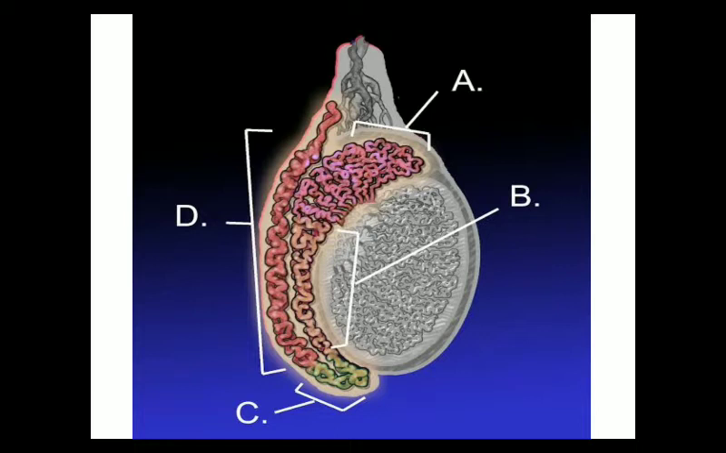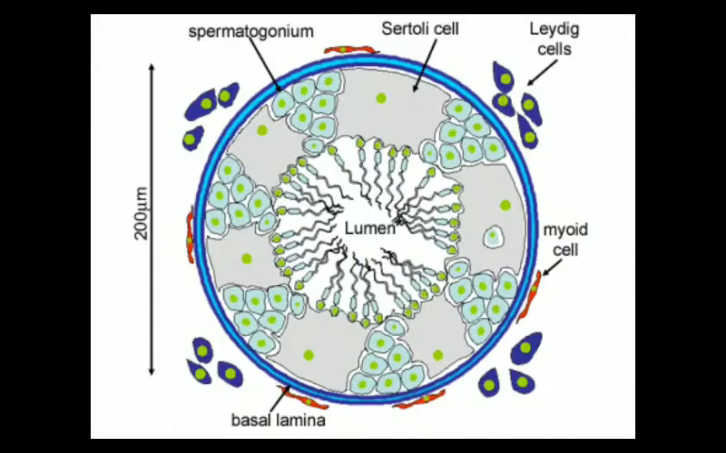In this diagram you can see that this particular region is the testis and this particular region is the epididymis, which is divided into three different parts: head of the epididymis, middle piece, and tail of the epididymis. After the formation of male gamete sperms, they mature in the epididymis.